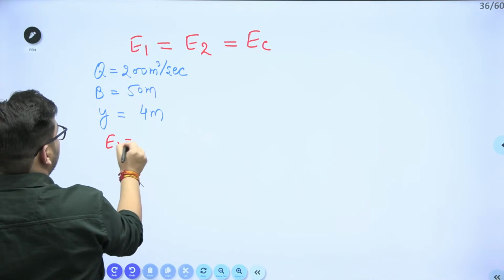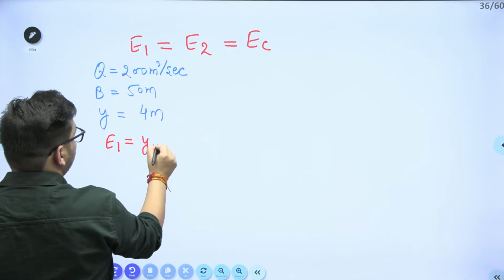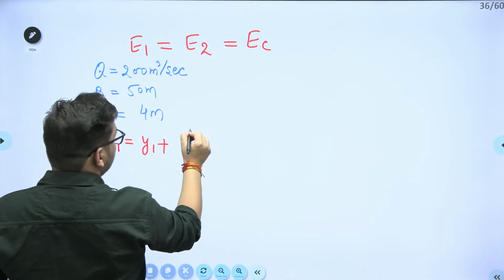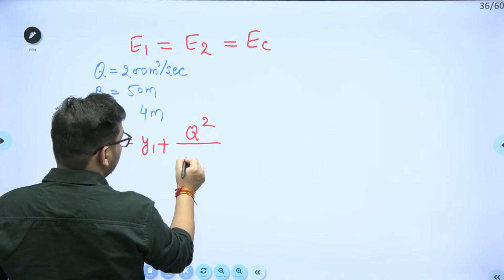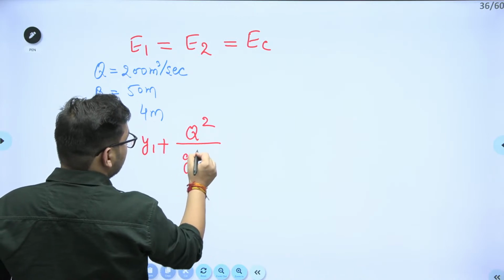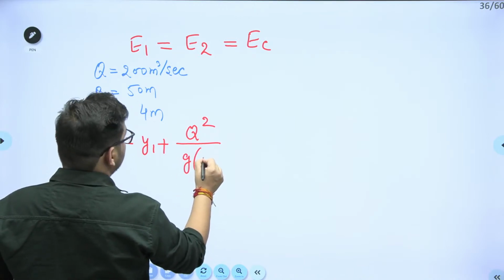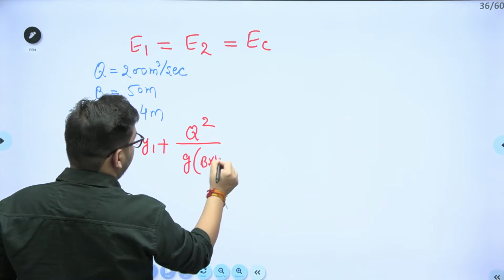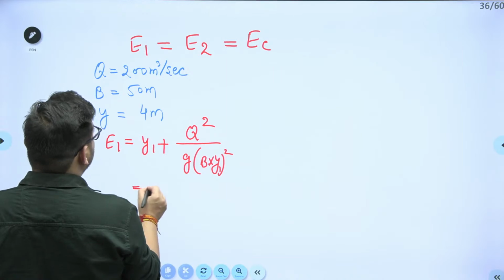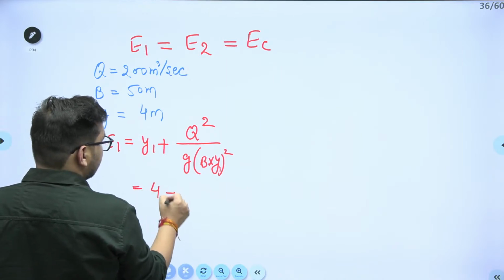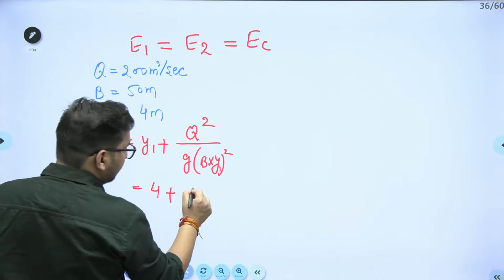What will be E1? E1 will be Y1 plus Q square upon G into area square, that is B into Y square, and this is Y1. Y1 value is given as 4 meter, plus the discharge value is nothing but 200.